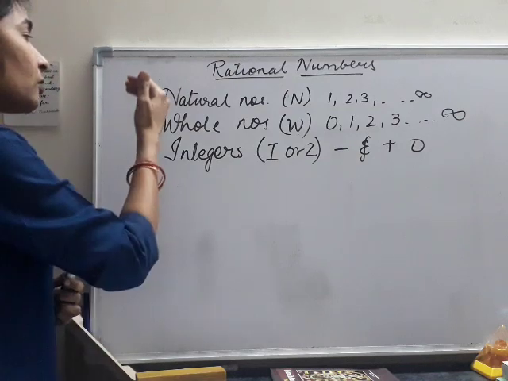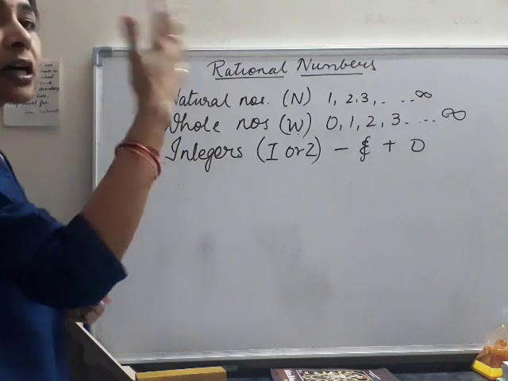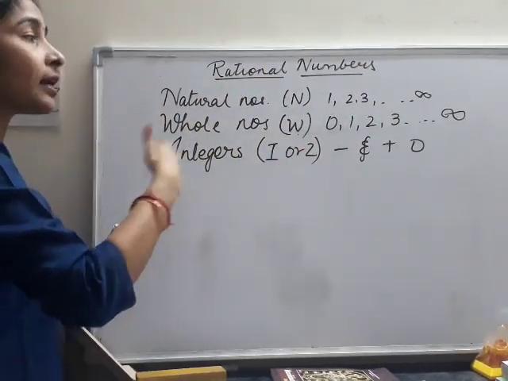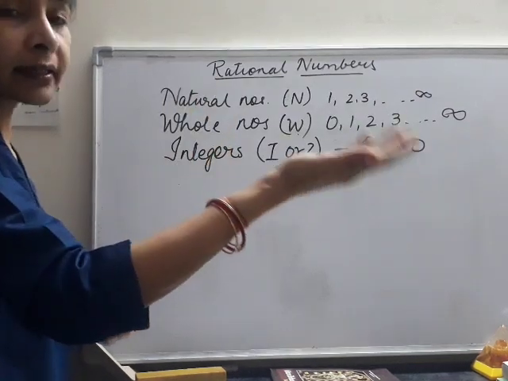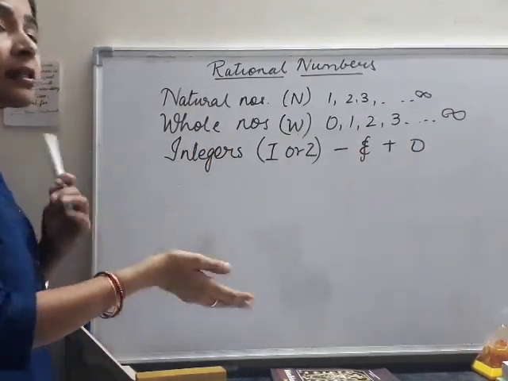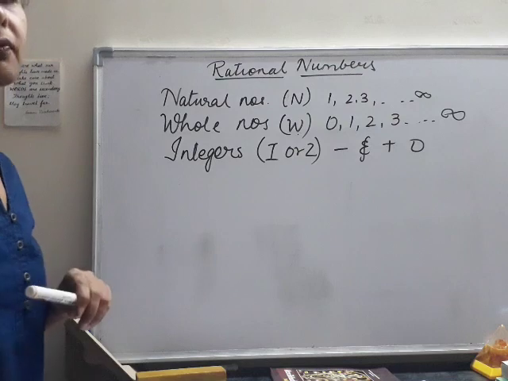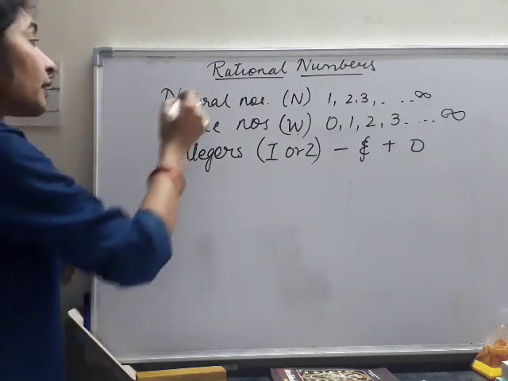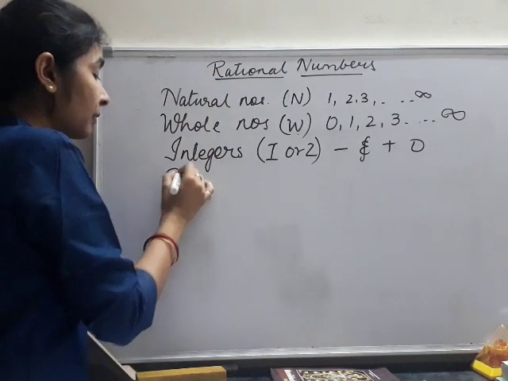So three categories of numbers are: natural numbers, which are counting numbers starting from 1 and continuing up to infinity; whole numbers, starting from 0 and continuing up to infinity; and integers, including all the negative and positive numbers as well as 0. Now the next category of numbers that we are studying in the chapter is rational numbers.